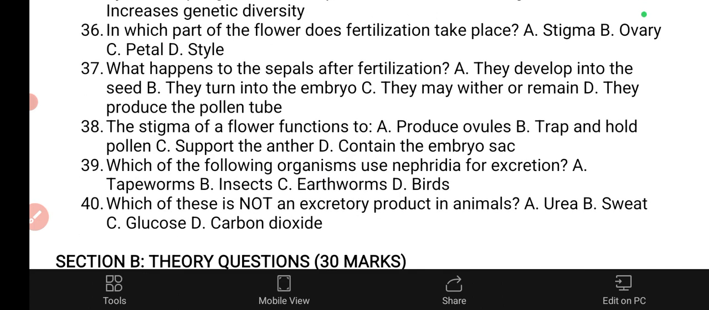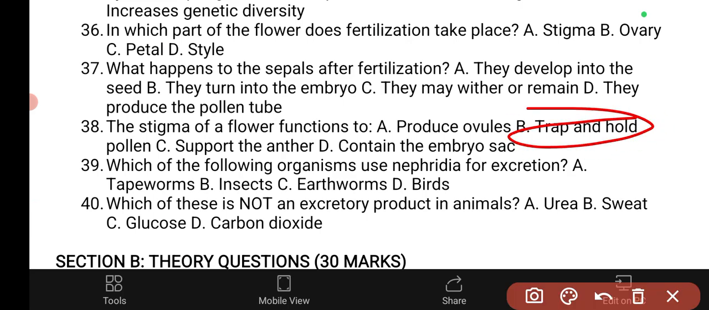The stigma of the flower functions to do what? The answer is trap and hold pollen. That was what I said. It traps and holds the pollen, the stigma. Which of the following organisms use nephridia for excretion? Nephridia, earthworms, annelids. Which of these is not an excretory product in animals? Glucose, we do not excrete glucose. We excrete urea, sweat, and carbon dioxide.